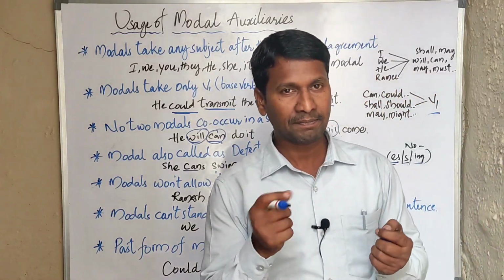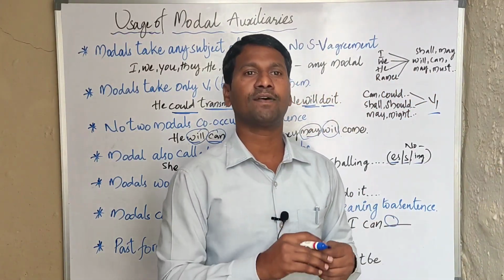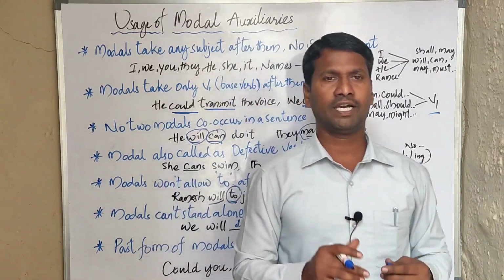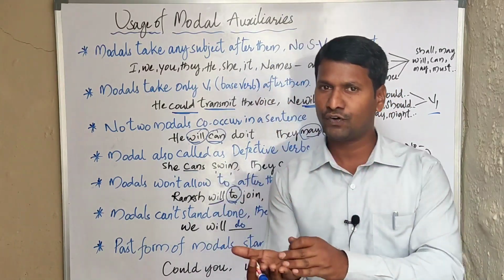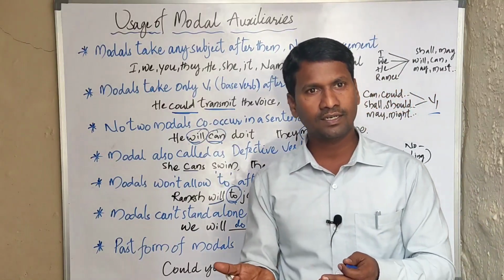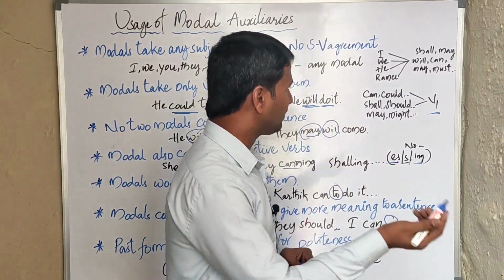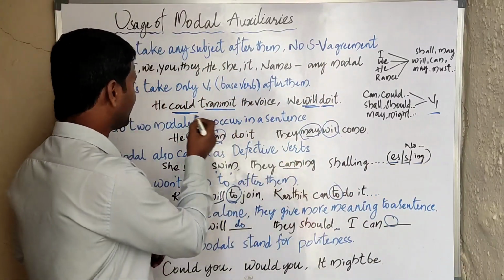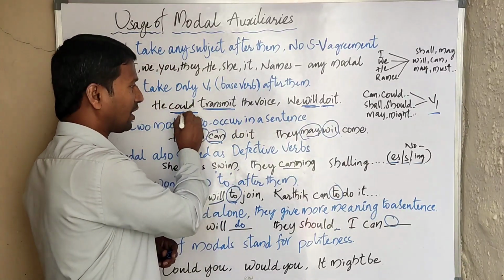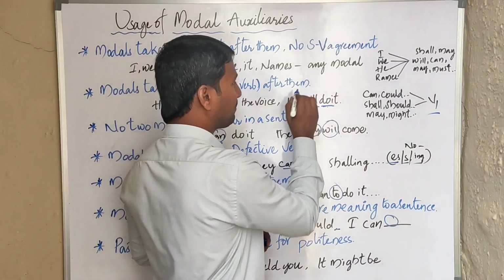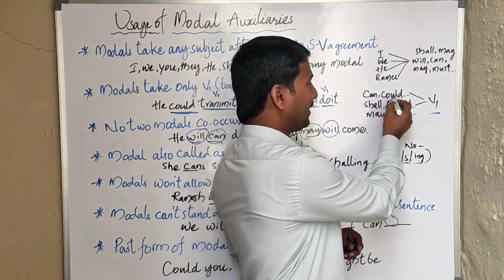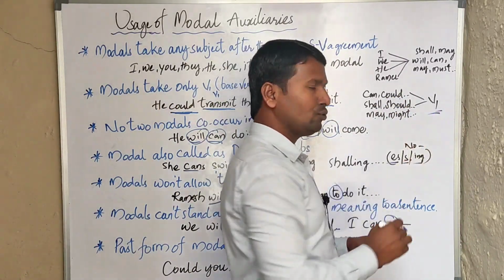And the second one: modals take only the V1 base form after them. Some people commit mistakes here. When they take the past form of the modal auxiliary, they also use the second form of the verb. Remember, whenever we use modal auxiliaries, either present form or past form, can or could, may or might, the verb form after them should be only V1. If you look at the examples, "he could transmit the voice", "we will do it." Could is a past form of the modal auxiliary, yet I used V1 here. Will is a present form of a modal auxiliary, and I used V1 here too. So after can, could, shall, should, may, might, use only V1.